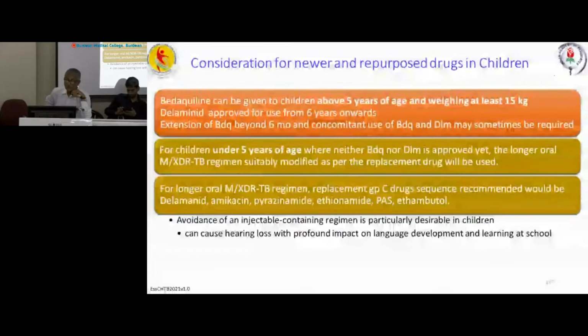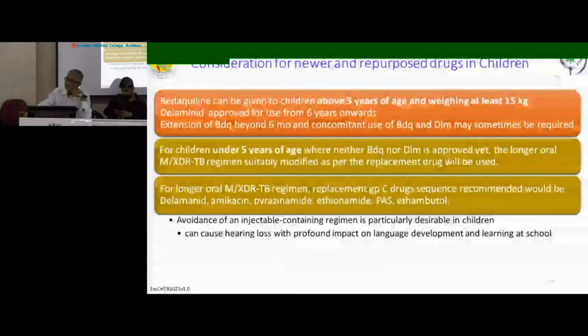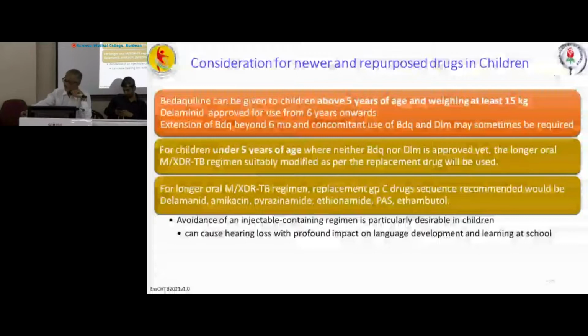So if we want to change drugs, and if you want to take drugs from the group C, that is to be done by following a sequence. Sequence is like that: first delamanid, then amikacin, then pyrazinamide, then ethionamide, then PAS, then ethambutol. And our aim will be to avoid injectable antitubercular as far as possible, because most are ototoxic, and if there is some ototoxicity, that will profoundly impair language development of the children.